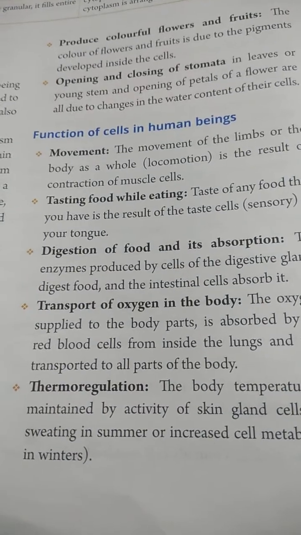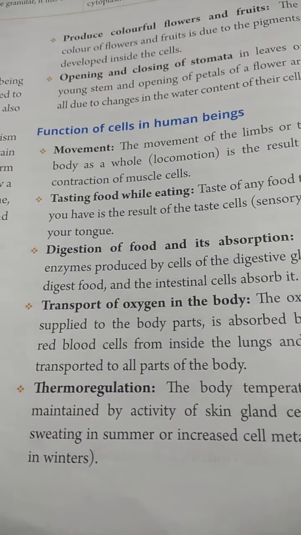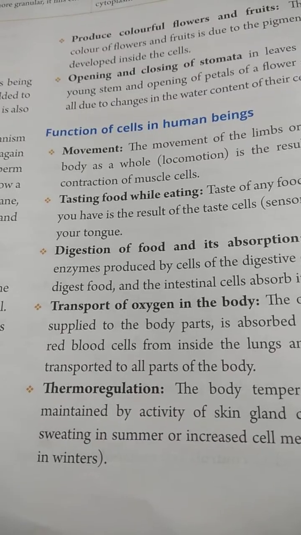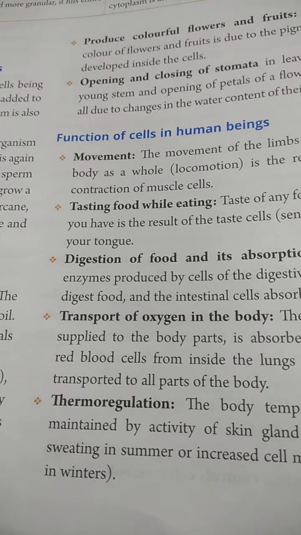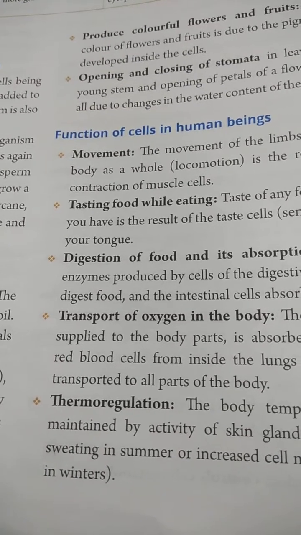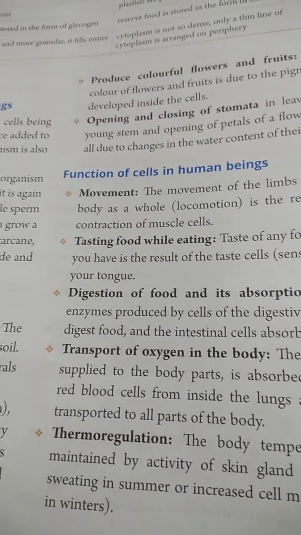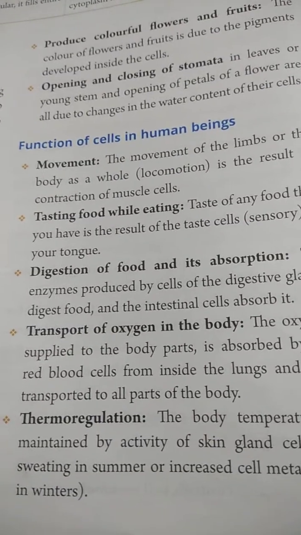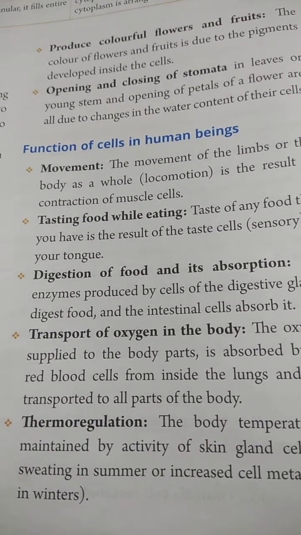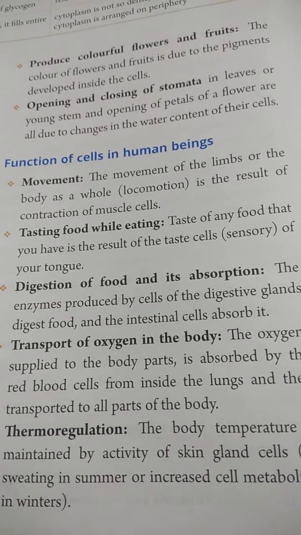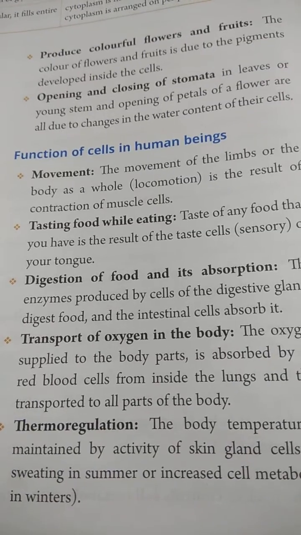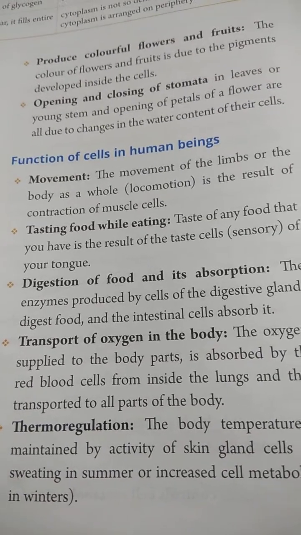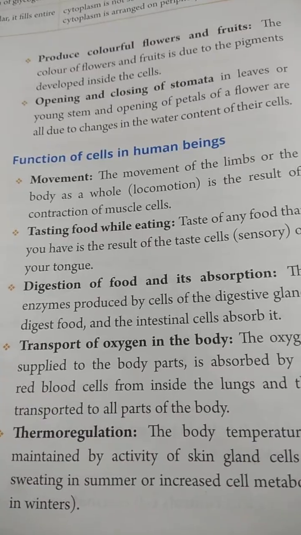So we can say cells play a very important role in the survival of the organism, or in other words every function occurs in the cell. Because of the cell only, the organism can be alive or survive. And we already know that the cell is the structural and functional unit, from the lower classes. The structure of the organism is made up of cells, and all the functions occur in the cell only.